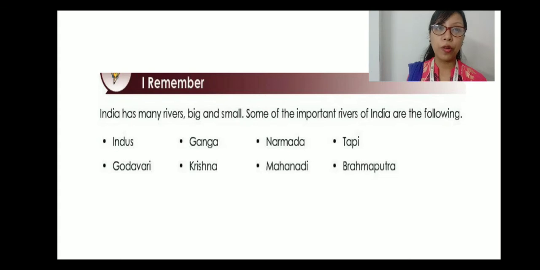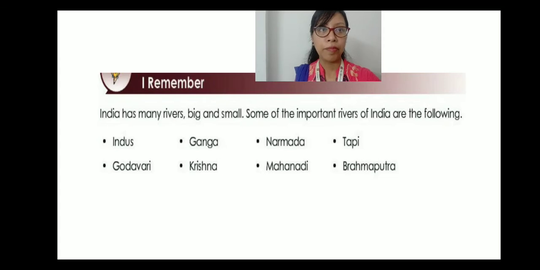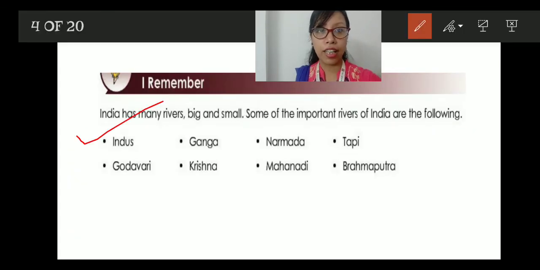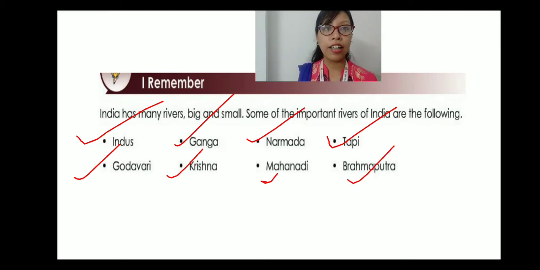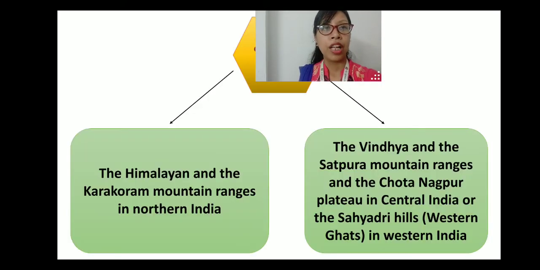Now, we already know that India has lots and lots of rivers. These rivers might be small or big. Now, these are some of the important rivers of India: Indus, Ganga, Narmada, Tapi, Godavari, Krishna, Mahanadi and Brahmaputra. So these are the major or the important Indian rivers.